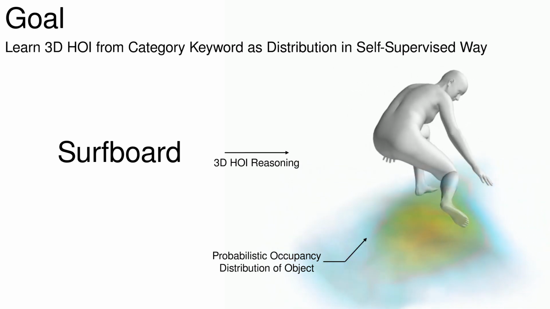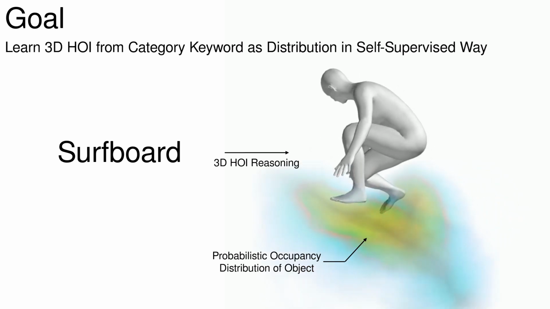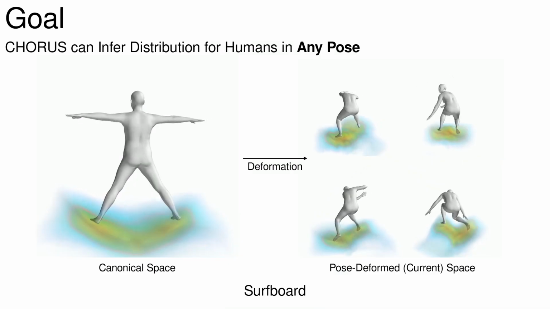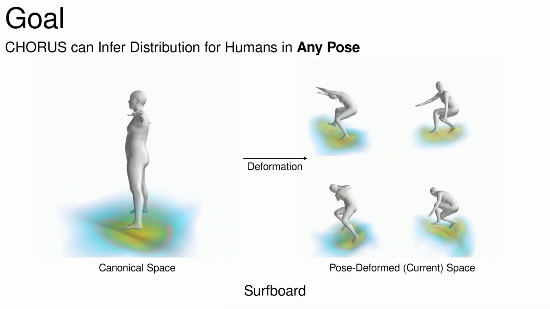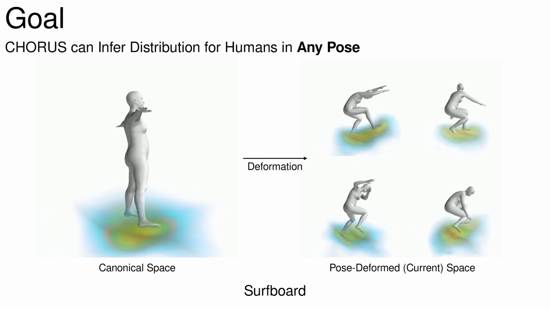The goal of CORUS is to enable 3D human object interaction reasoning in a self-supervised way. Given a category keyword of an object as input, CORUS aims to reason about the 3D HOI represented as a probabilistic occupancy distribution. CORUS learns the occupancy distribution in canonicalized space, which can be used to infer object distribution for humans in any pose.